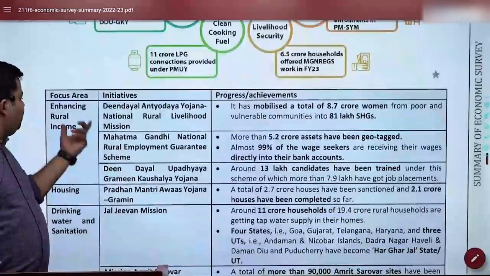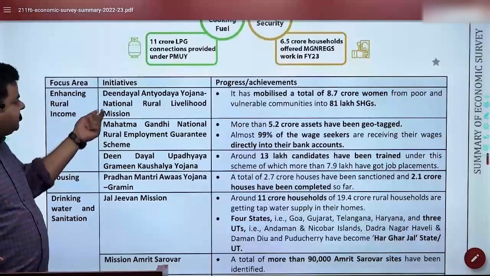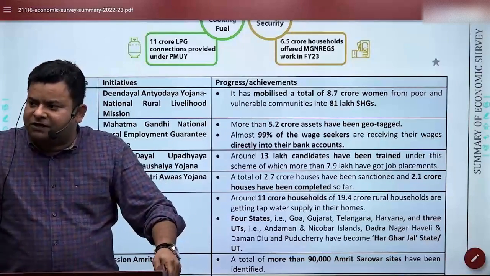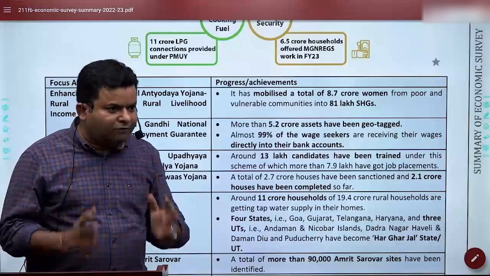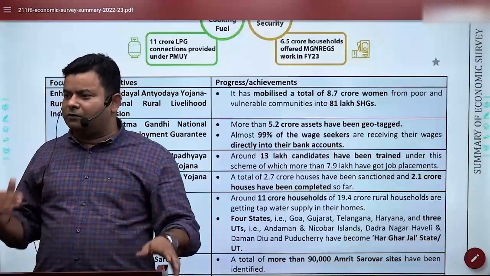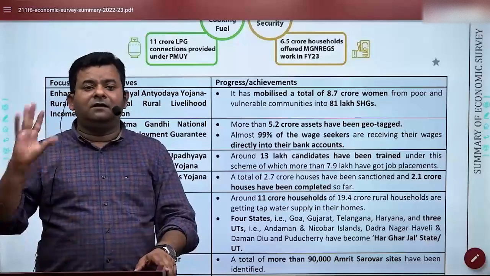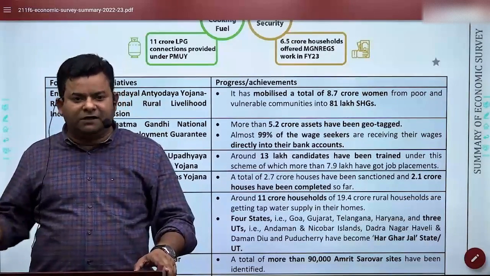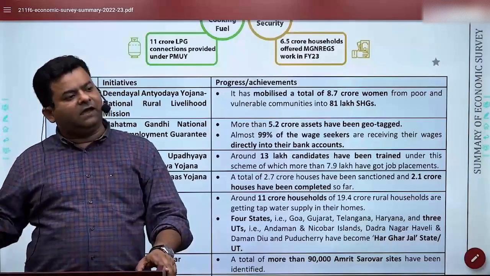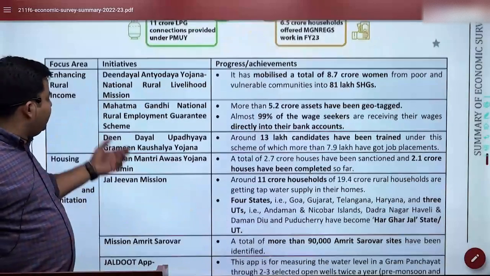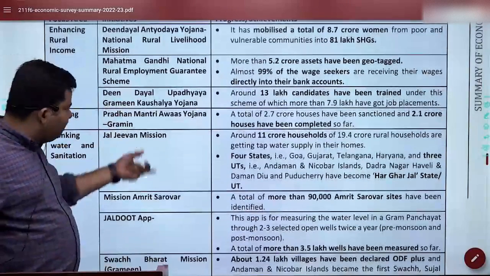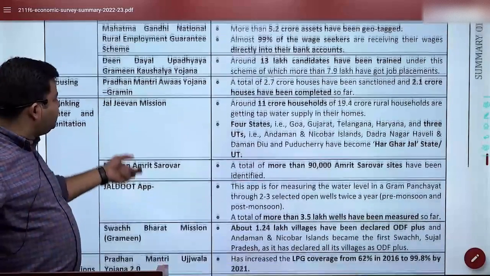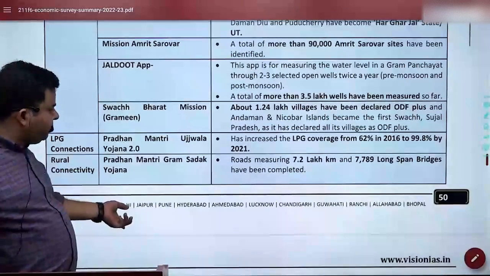And then here, what has been done for rural areas, as I told you, Deen Dayal Antyodaya Yojana, if you're not knowing that there's a very ambitious scheme called NRLM for the rural livelihood. NRLM, where we are providing rural livelihood with the skill development and paid full work. So NRLM is now named as Ajivika or Deen Dayal Upadhyay NRLM. So that is there. Then Manrega is there. Then Gramin Kaushal, I've already talked about, is more than 13 lakh candidate has been registered there. Pradhan Mantri Awas Yojana, Jal Jeevan Mission. So all that has been briefed here, what we have just seen.